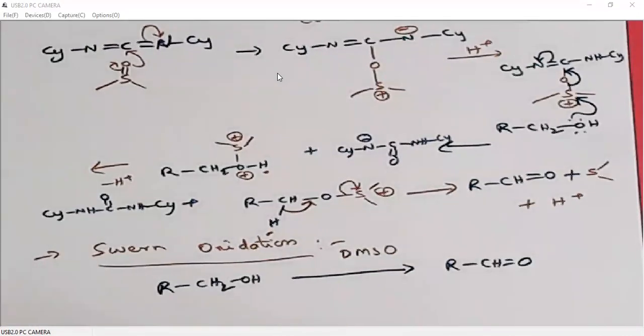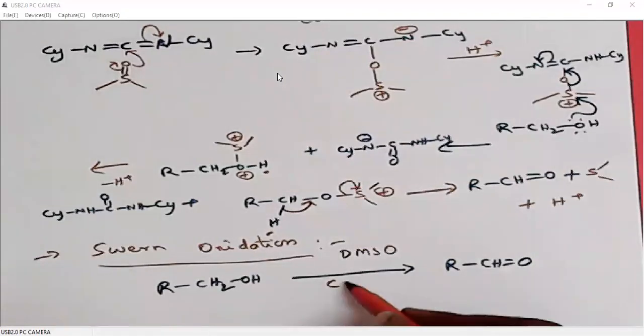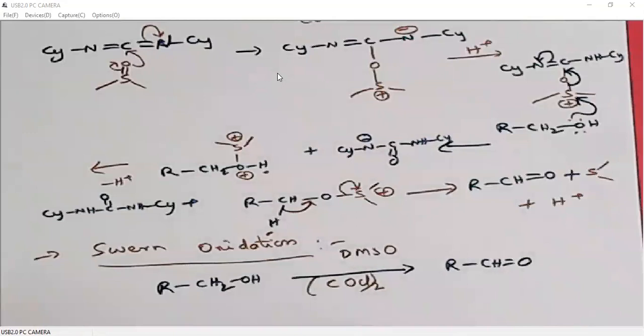In Moffat, we are using DCC for activating sulfur, but here we will use COCl twice. This is oxalyl chloride. So we will use oxalyl chloride to activate that. Then of course DMSO and the base.